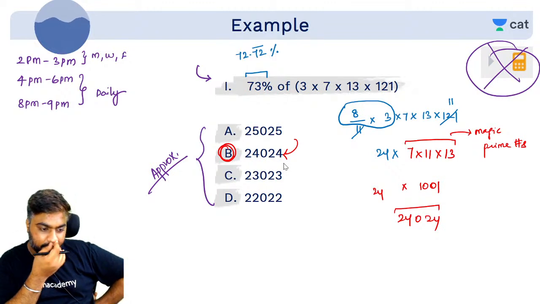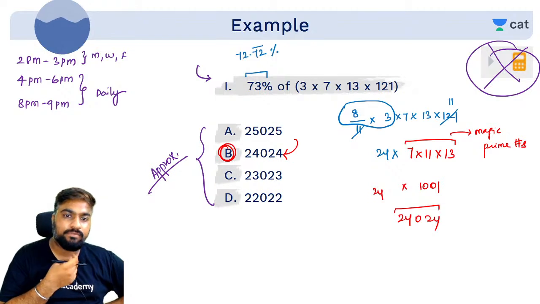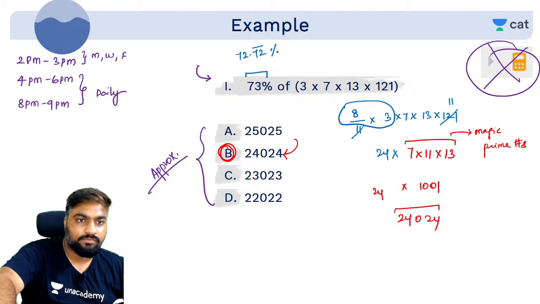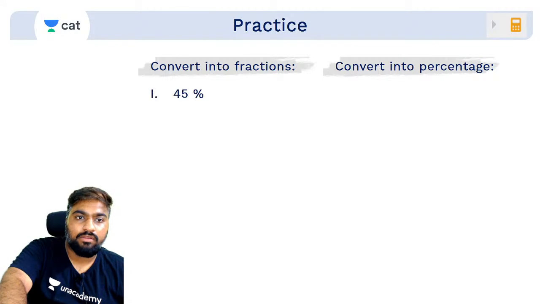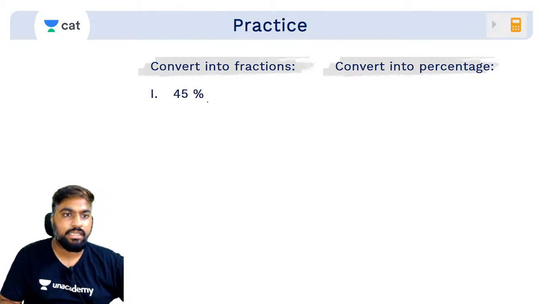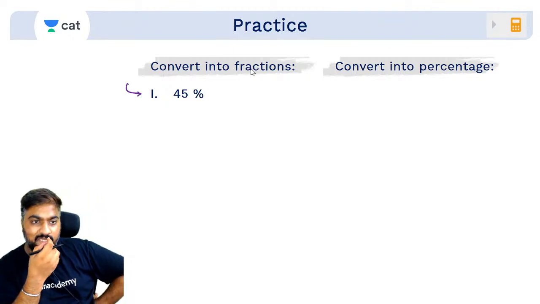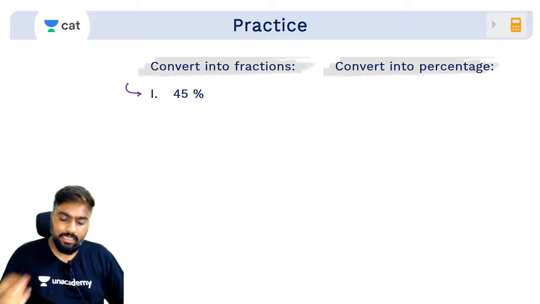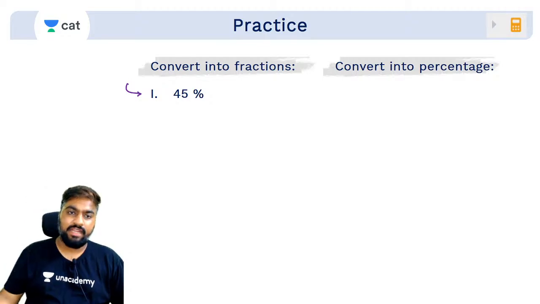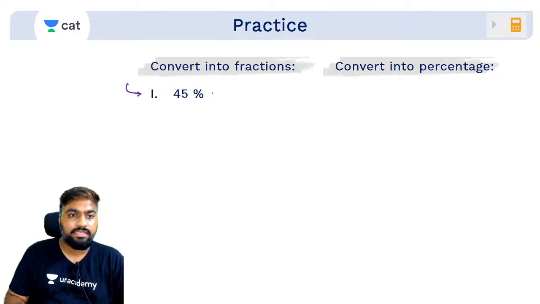Got it, guys? Yes. Done? Chalo, now we have a practice. Jaldi se karo ye. I want you to convert into fractions. Convert 45% in fractions. Jaldi se. I don't want it to be mixed fraction. Mixed fraction theek hai, but I don't want to have decimals in fractions. ठीक है? जल्दी. Convert 45% into fractions.